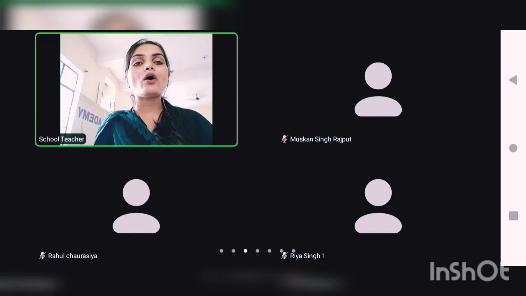Okay. Now, who is going to tell me what is the difference between testa and tegmen? Who is going to tell me what is testa and tegmen?